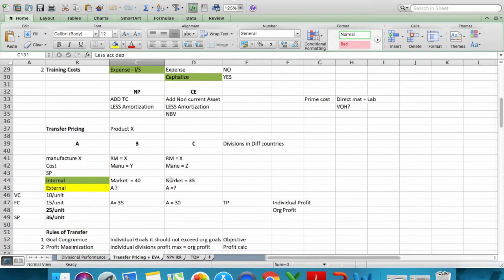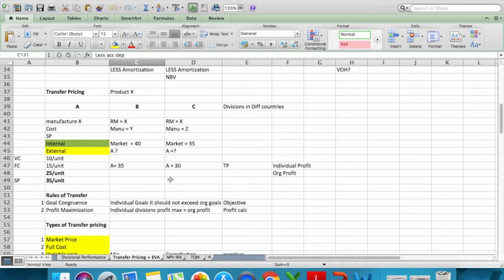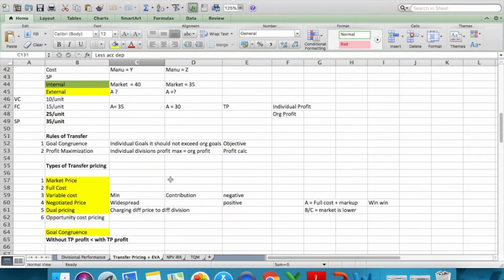And then we saw transfer pricing, how it is conducted between different divisions in the same country or different countries maybe, and we saw the different rules of transfer pricing and types of transfer pricing. Just a recap if you remember.